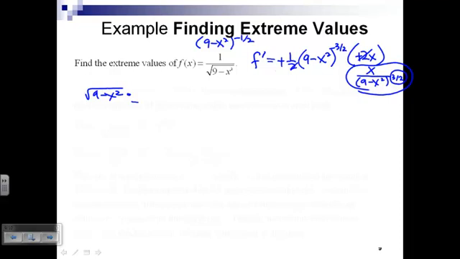So the only critical point is when x is equal to 0. So there's a critical point at x equals 0, and that critical point is (0, 1/3).